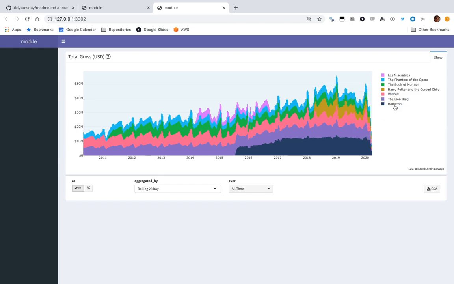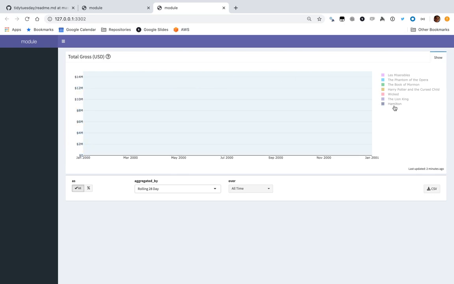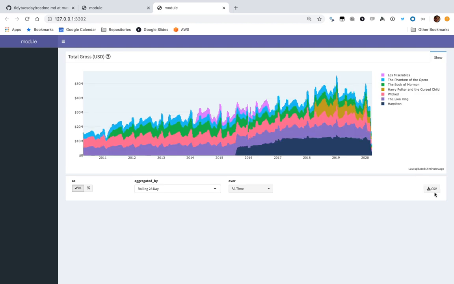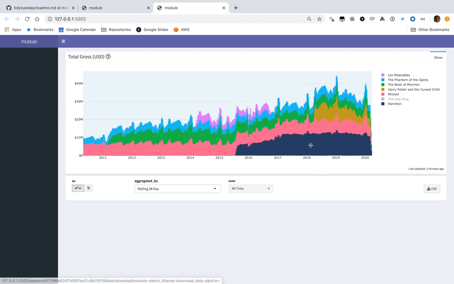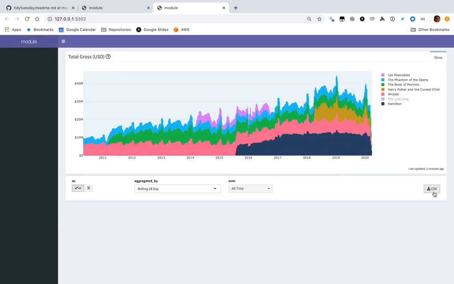This is Plotly, so I can easily say, oh, I just want to look at Hamilton by double clicking on it. How do I get them all back? Oh, there it is. Or remove, or hit 1 to remove just one. Or hit the CSV button to download this data as a CSV for this period of time. So this is pretty cool. And we even get documentation, where we get that sentence that I added there, not adjusted for inflation. And the CSV data, if I clicked it, downloads the data that you're currently looking at, including the dimensions, into Broadway revenue .csv. So that's looking at the total gross.